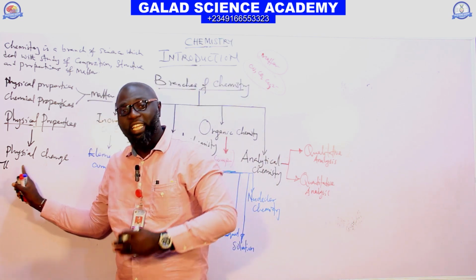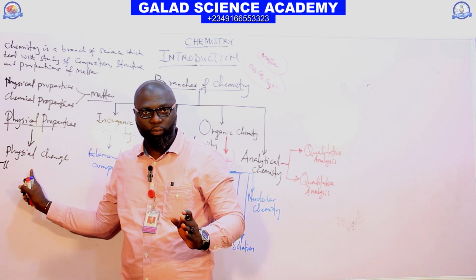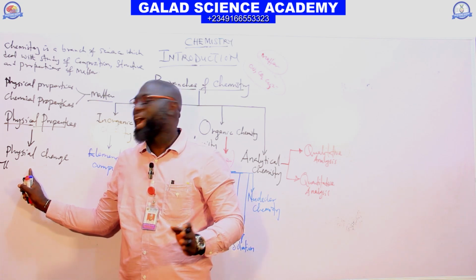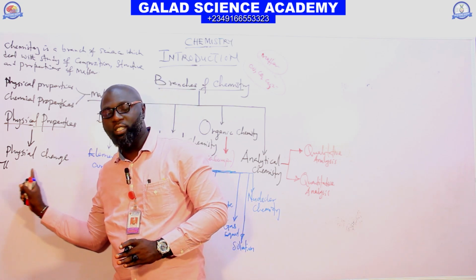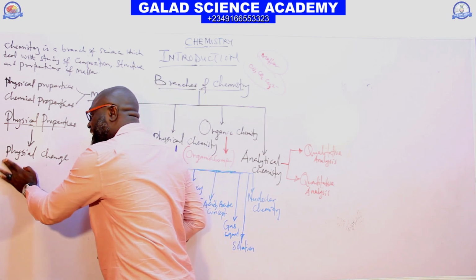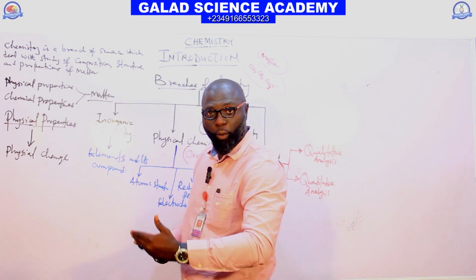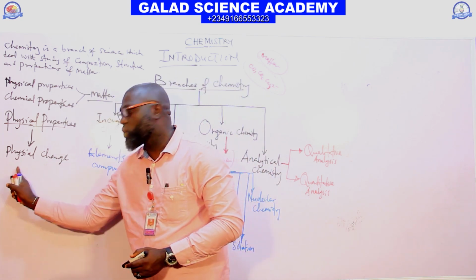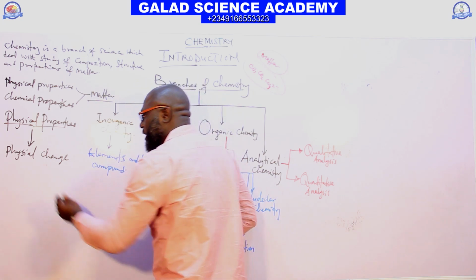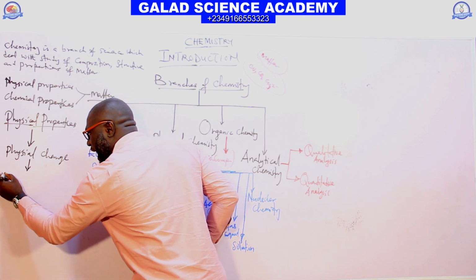Physical change is a change which is easily reversible, and no new substance forms in a physical change. Any change that is easily reversible, and no new substance is formed, that change we call physical change. What are examples of physical change? We have melting of ice.